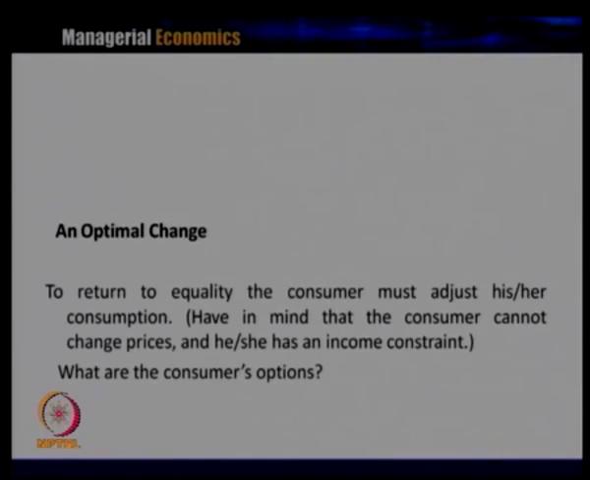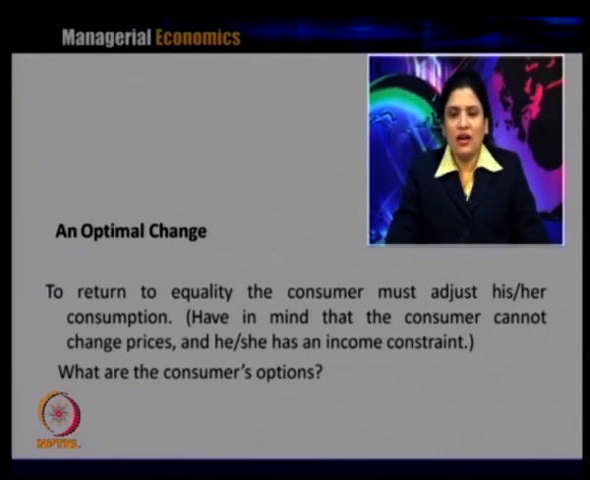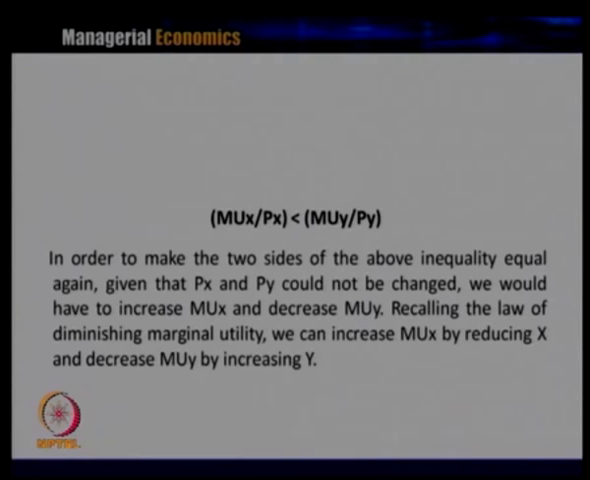So, to return to equality, the consumer must adjust his or her consumption. Have in mind that the consumer cannot change the price, and the income is constant. Then what are the consumer options? If there is a mismatch, to reach the optimal consumption, the consumer has to adjust his or her consumption. Here we need to remember that the consumer cannot change the price, and cannot change the income available to him. Now, what are the consumer options?